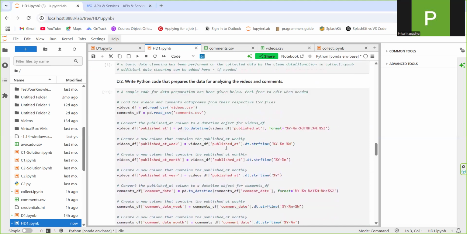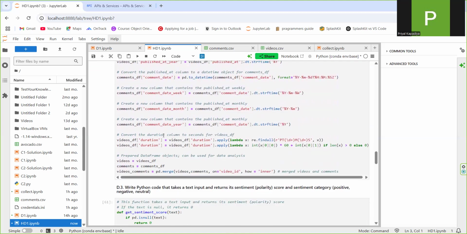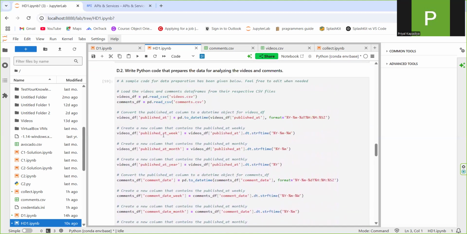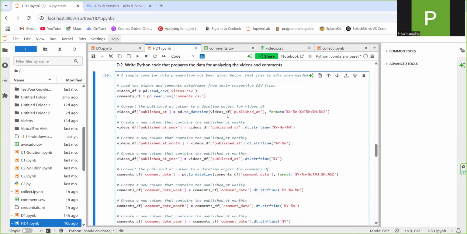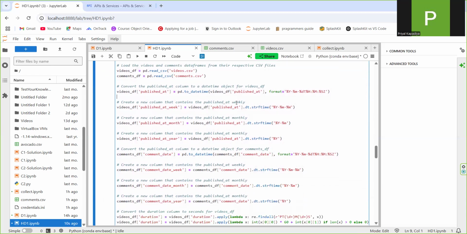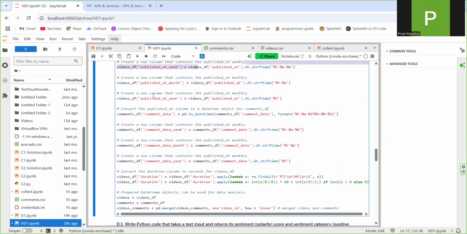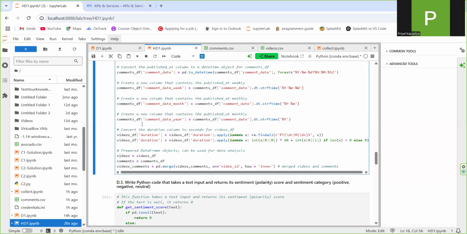It was already done in the task; the task did not require me to clean and prep the data. As you can see, the date and time is cleaned as required. It created a new column that contains published at weekly, then a new column that contains published at month, and the same for the comments file as well.